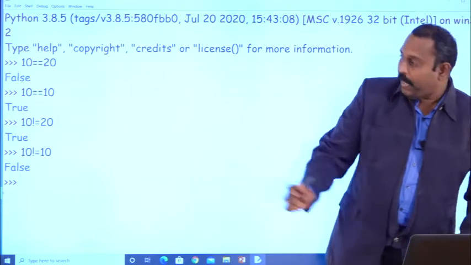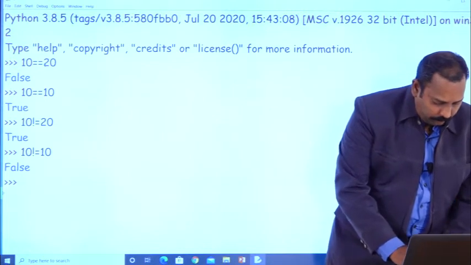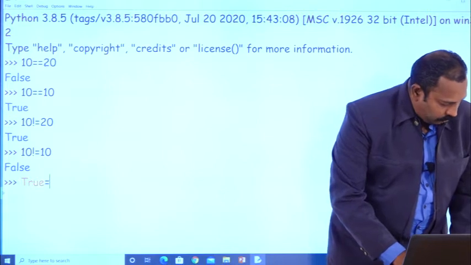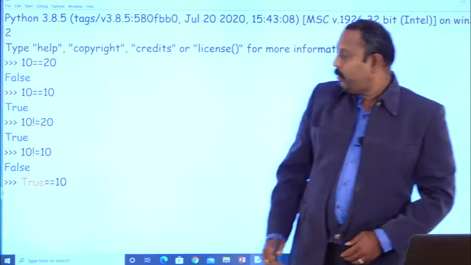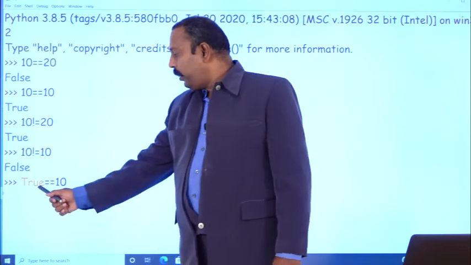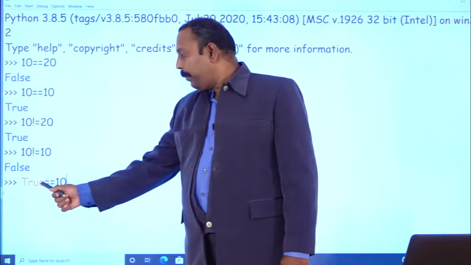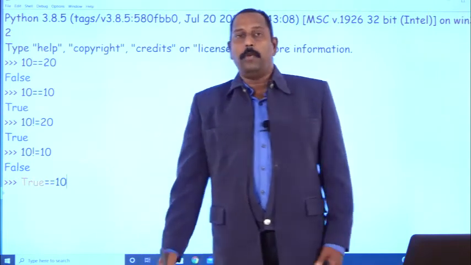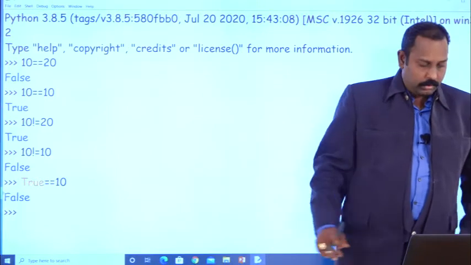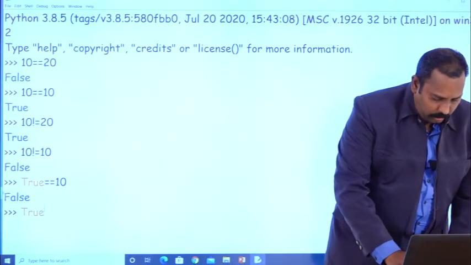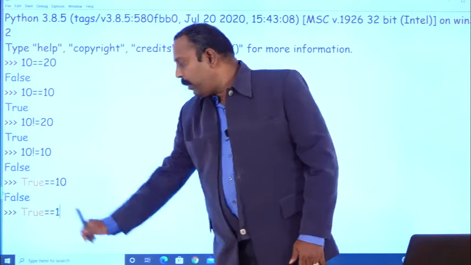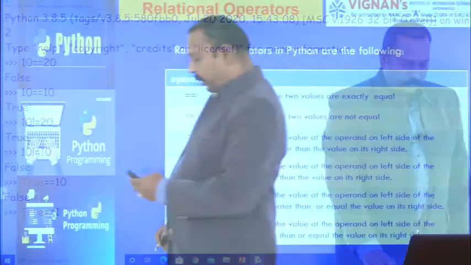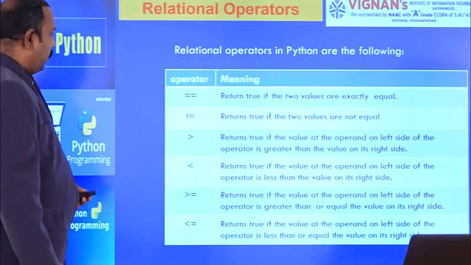Suppose you can also compare like this: true equal to 10. Here the bool type and integer type are compared, but true means its value is 1. So 1 equal to 10, what is the output? False. Suppose I have written true equal to 1. Actually true is represented as 1, so 1 equal to 1, you will get true. These are the relational operators.